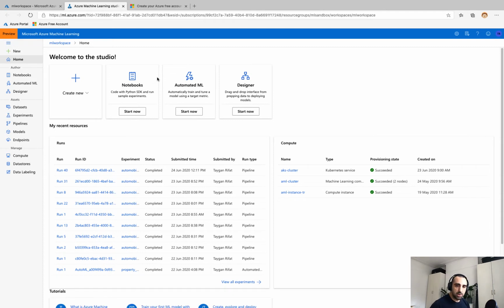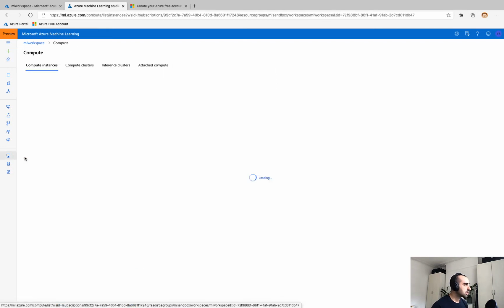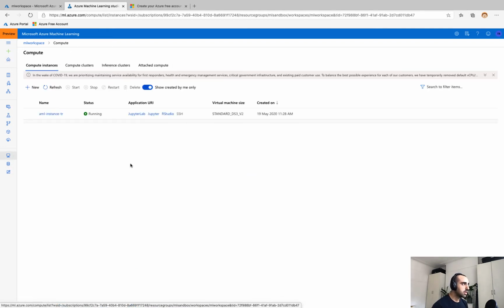Now, before we can start building our pipeline, the first thing that we're going to need is some form of compute. And so if I head on over to the compute section, you can see we actually have 4 different kinds of compute in Azure Machine Learning. Compute instances, these are pre-configured workstations for data scientists, right? They come pre-installed with all the tools and the libraries that we're used to.